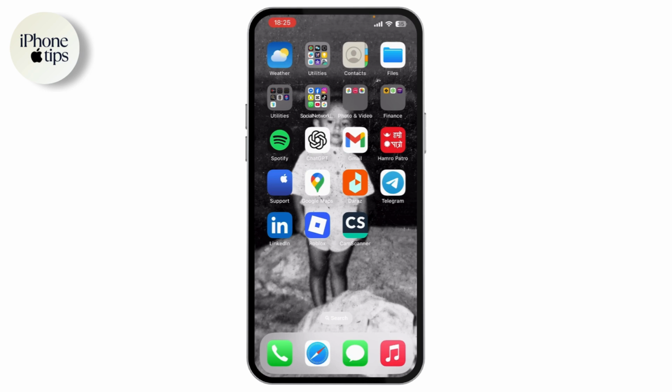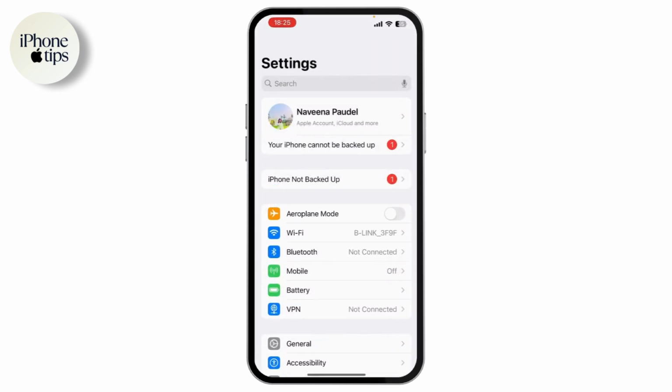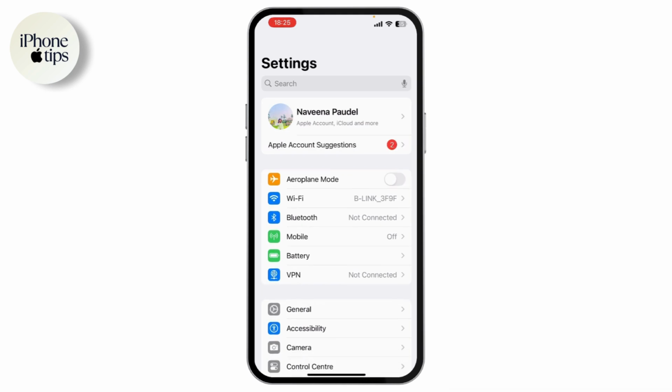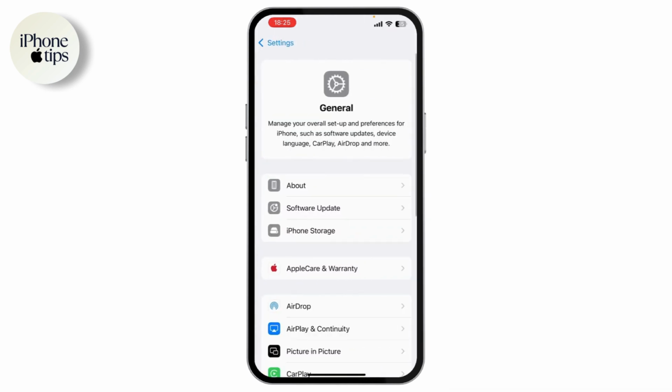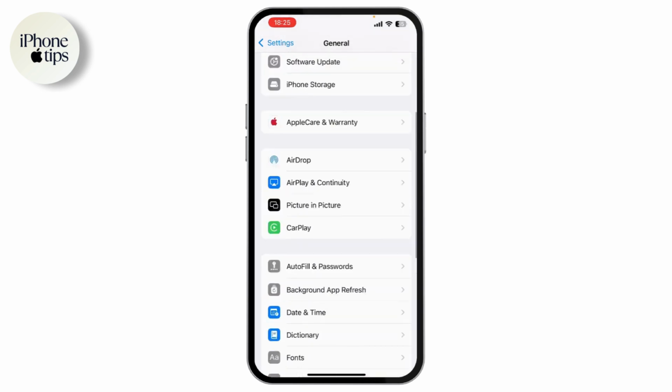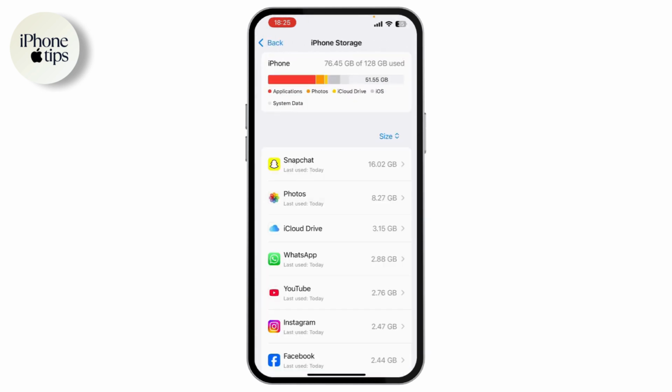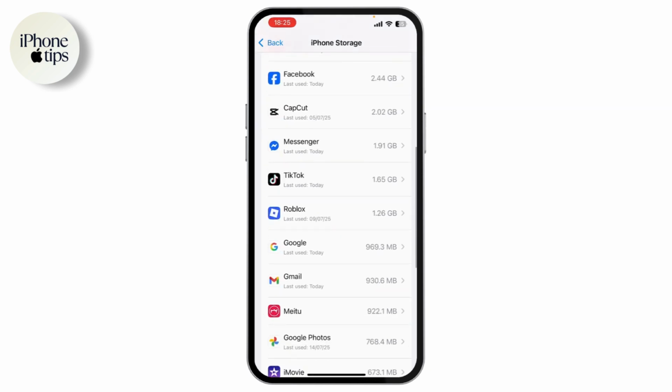To do that, you need to just open up your settings. Under settings, you need to scroll down and go with general. Under general, you need to scroll down again and go with iPhone storage. Under iPhone storage, you need to scroll down and you will find Mobile Legends. You need to just simply tap on Mobile Legends.